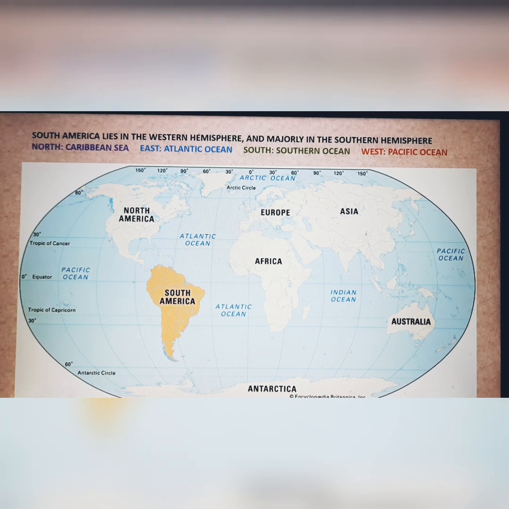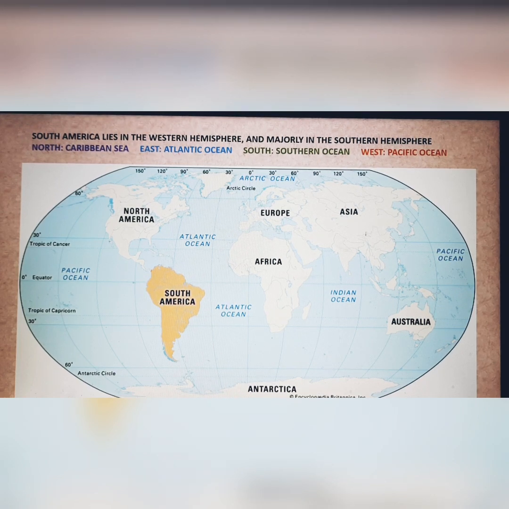81 degrees west. So no east is mentioned in the longitudinal extent, which means that the entire continent of South America lies in the western hemisphere. So only a little bit of it lies in the northern hemisphere, the rest of it lies in the southern hemisphere, and the entire continent, if we are talking about eastern and western hemisphere, lies in the western hemisphere.